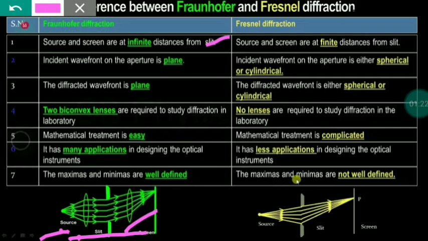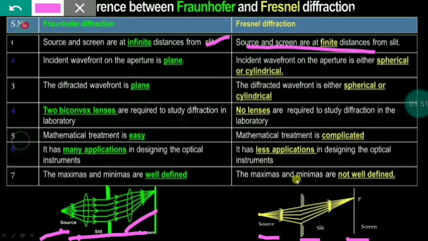Next is the Fresnel diffraction. Source and screen are at finite distance from the slit. Here, in the diagram below, there is the source and here the screen. These two are at a finite distance from the slit. This is the Fresnel diffraction.